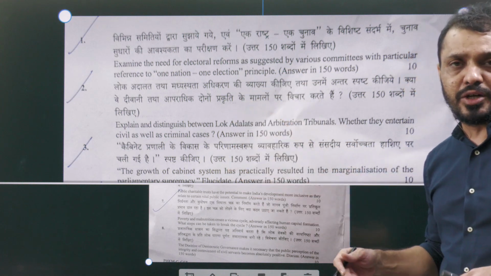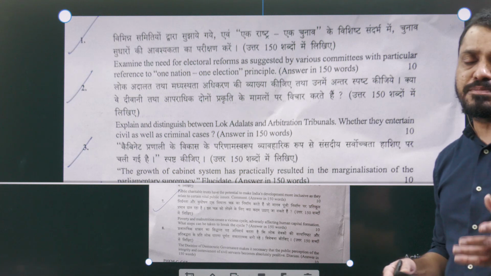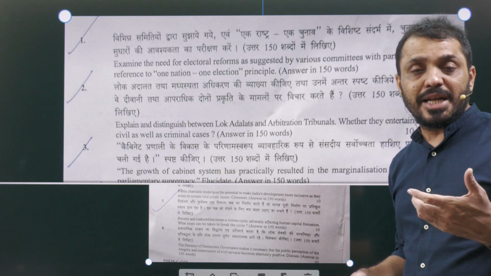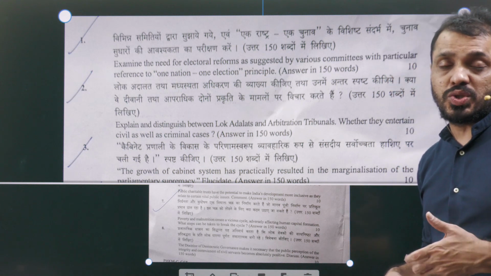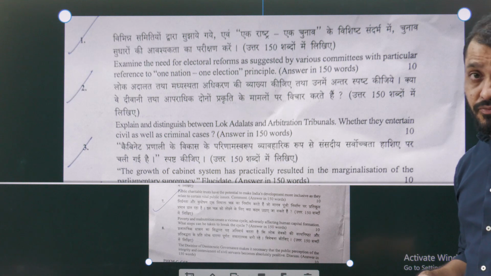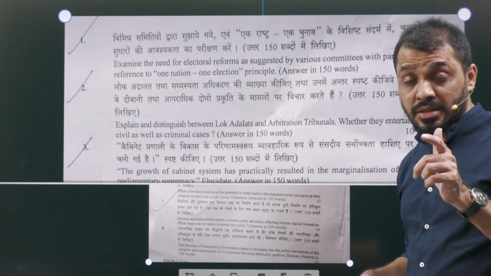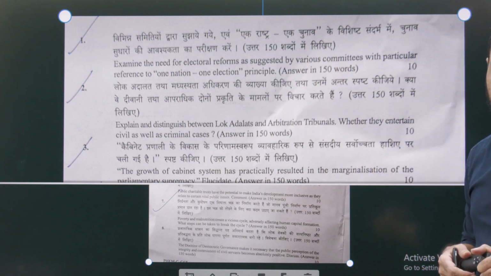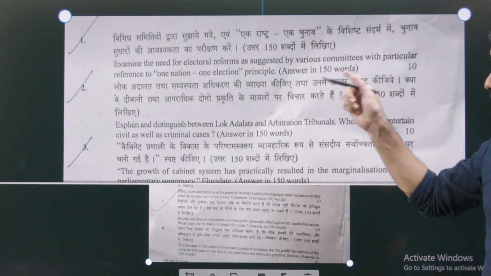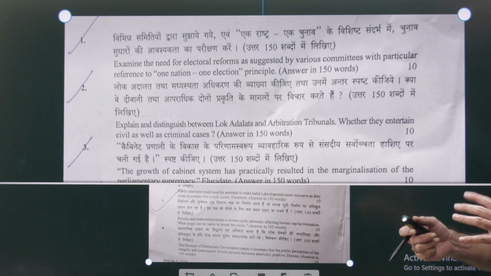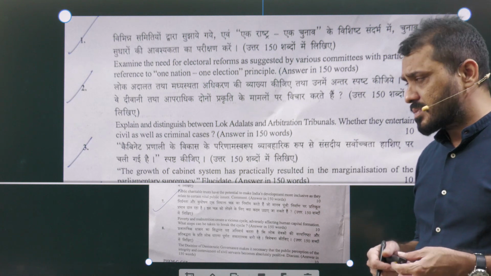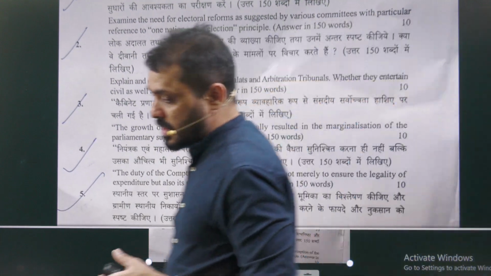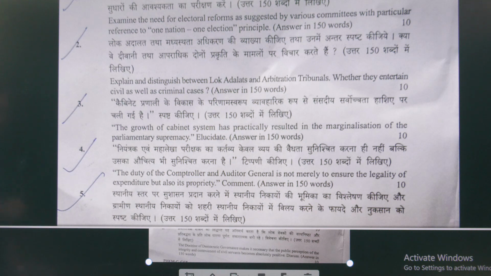In this question we have to include various committees' recommendations. I explained at various points of time the recommendations of the Second ARC, the Niti Aayog committee, the observations of the Law Commission, and the various ARC reports. Those things we will discuss, along with the Ramnath Kovind committee recommendations and the recent cabinet approval regarding one nation, one election. And of course you can also include some pros and cons of one nation, one election. This is question number 1, and this question is from Indian polity.